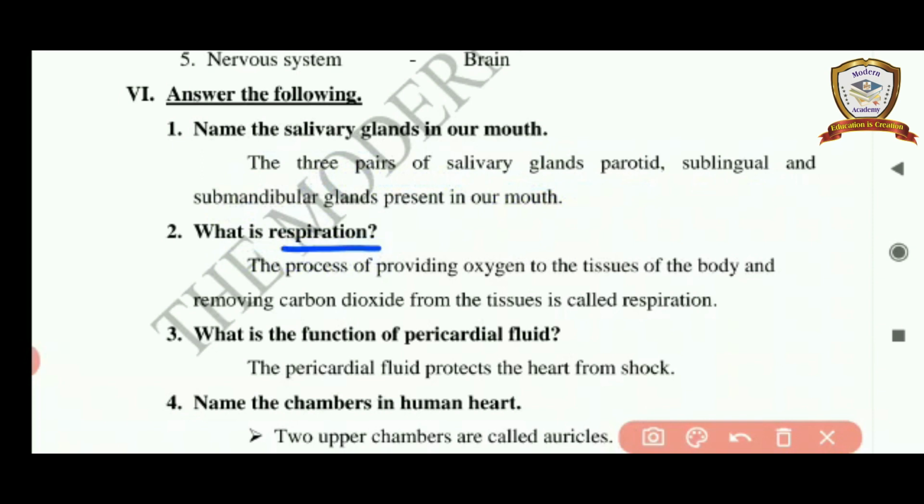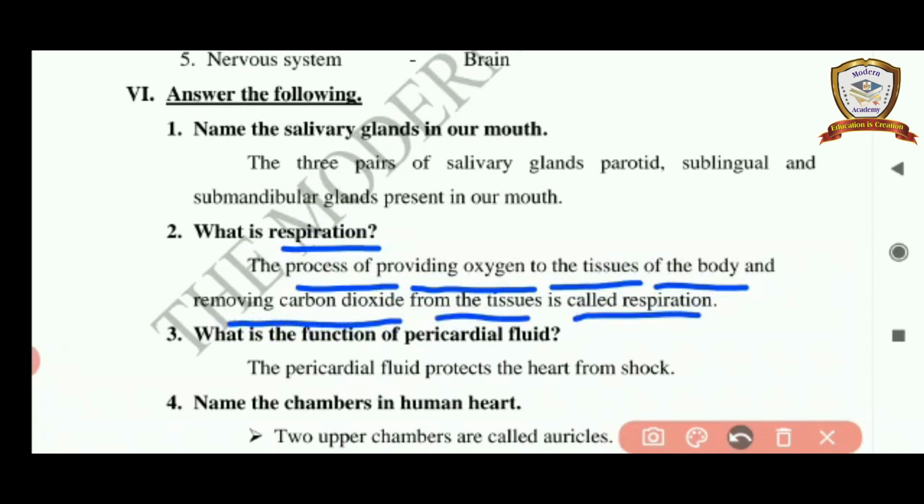The process of providing oxygen to the tissues of the body and removing carbon dioxide from the tissues is called respiration.